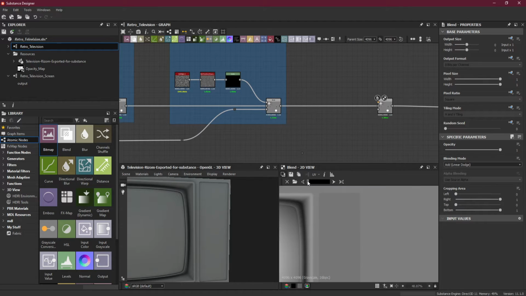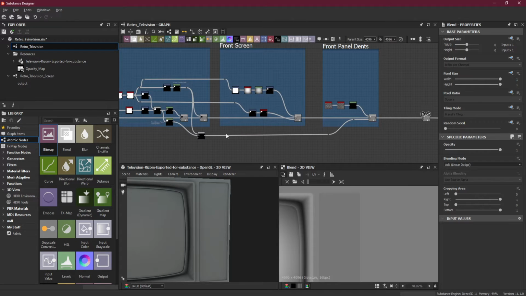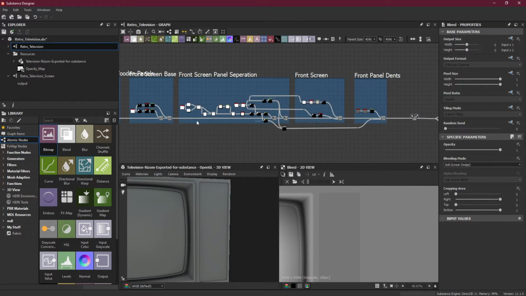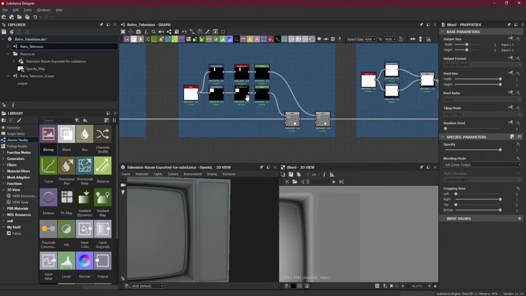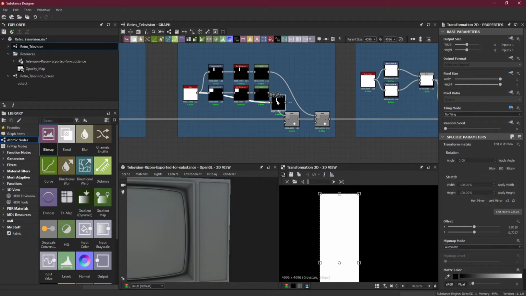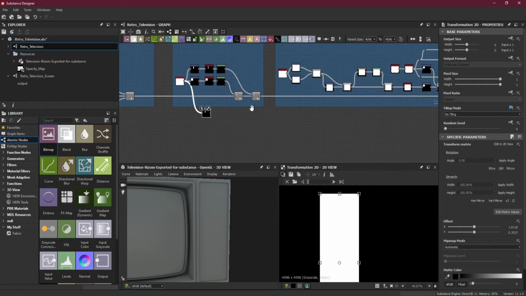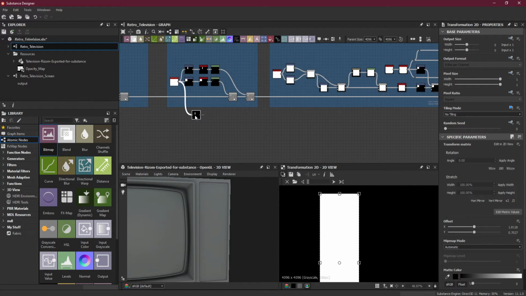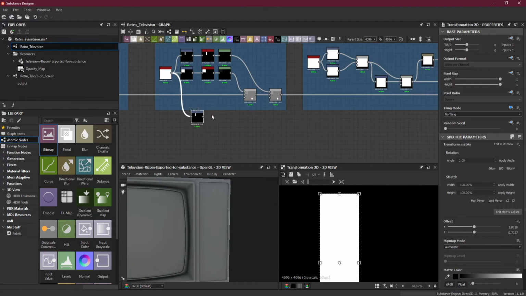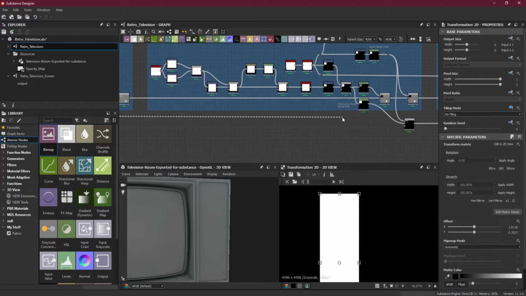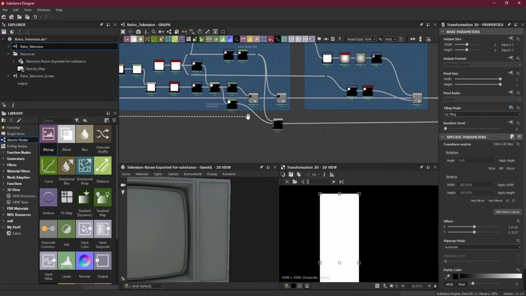Let me check the opacity over here so I can see where the guide is. What I need is this as a mask, so I will use this as a mask, as the opacity for the blending node. I will pull this here.